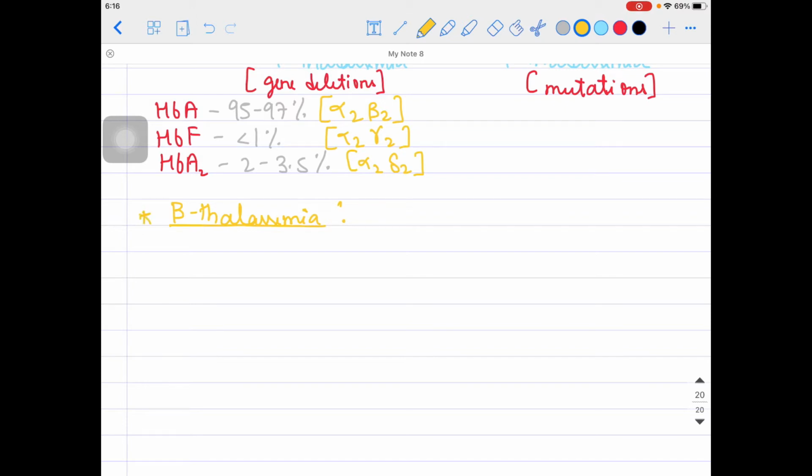Beta thalassemia. If we talk about beta thalassemia further, I can divide it into 3 types, guys. What are the 3 types? One is beta thalassemia major, that is the major one and very important. Other one is beta thalassemia intermedia.